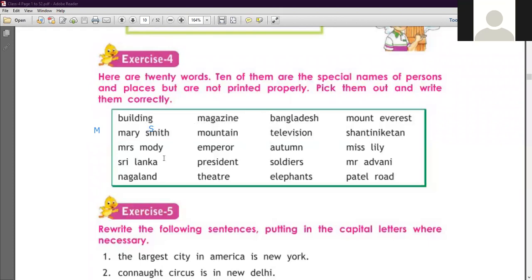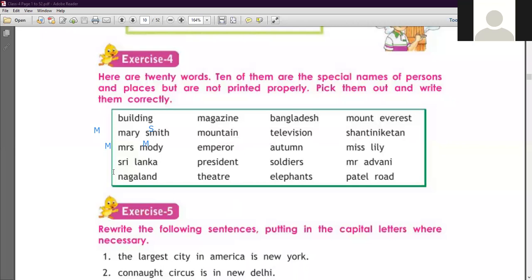Now the next word is here Mrs. Modi. Again you have to notice M is small, so you have to write M capital, and Modi you have to write with M capital. Okay, I'm giving another example, Aditya Malhotra. So Aditya with A capital and Malhotra with M capital. Clear?